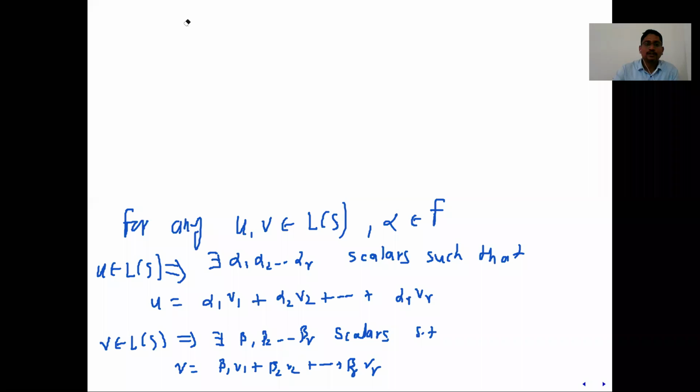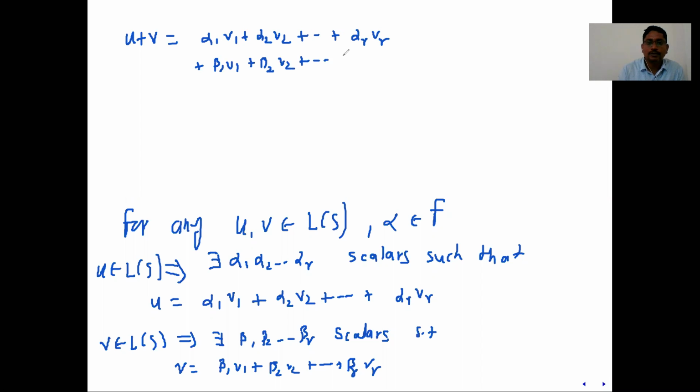So what is u plus v? I will write here. u plus v: the first, u, is alpha 1 v1 plus alpha 2 v2 plus, and so on, alpha r vr. And what is v? Beta 1 v1 plus beta 2 v2, and so on, beta r vr. This is v.